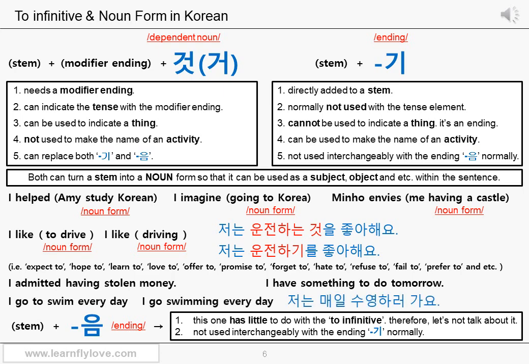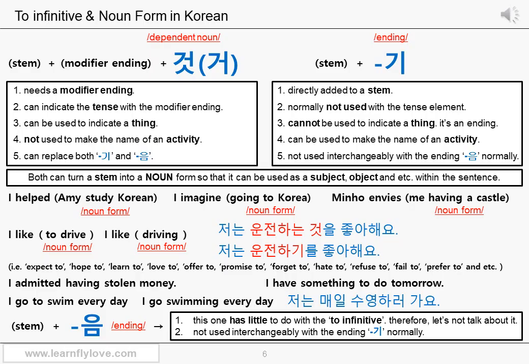Let's see one more example and let's wrap up the lesson. I go to swim every day. And I go swimming every day. In the first sentence, to swim is used. And in the second sentence, go swimming is used. Whatever you think the English grammar is, in Korean, they can be expressed by one sentence. 저는 매일 수영하러 가요.